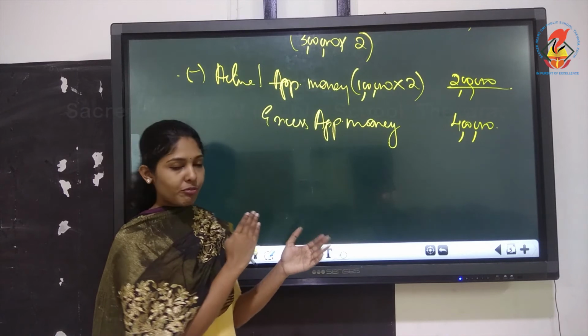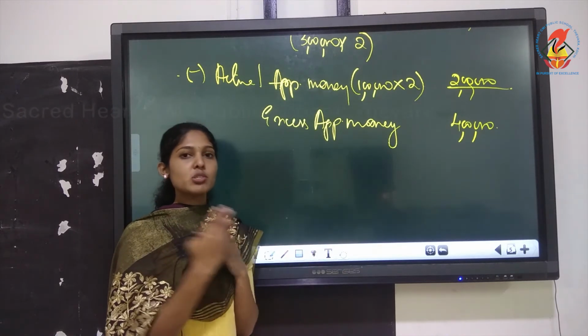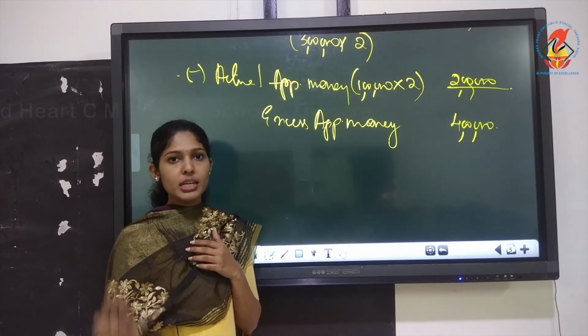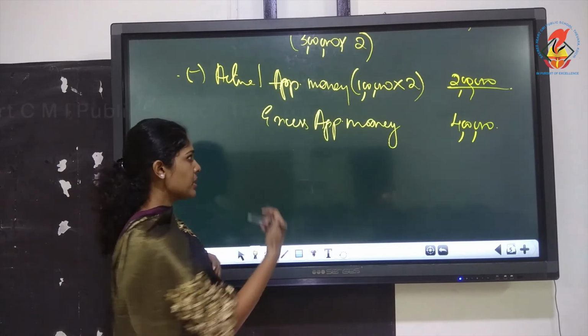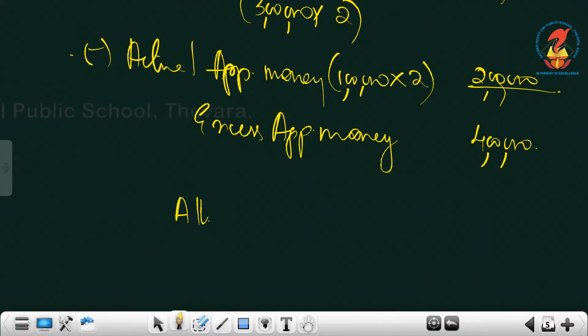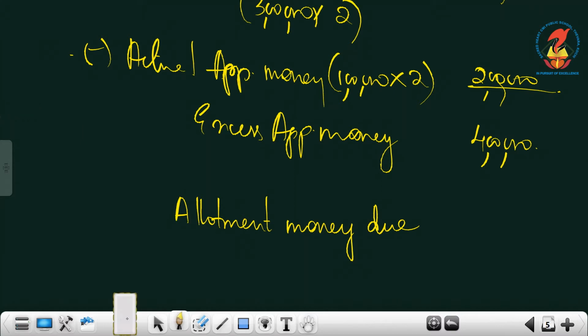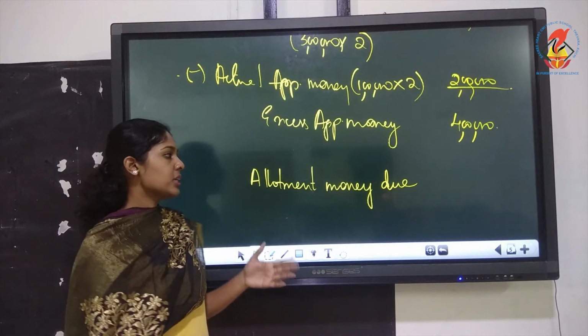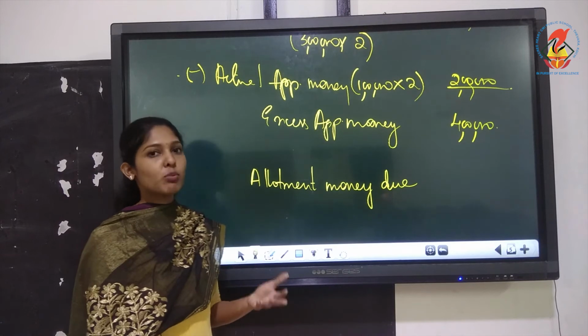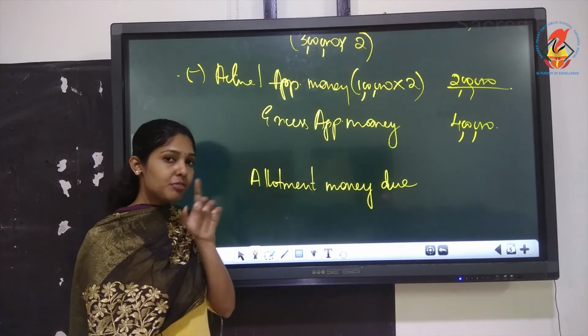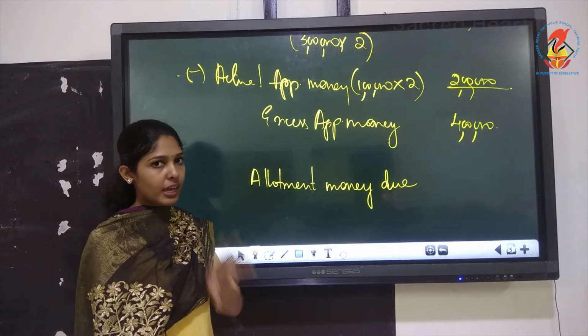The excess 4 lakhs, the entire amount, you are adjusting with the next installment, that is the allotment installment. So we will see what allotment money is actually needed. We will write one more step. Usually we do not write this step under company calculation. Individual calculation we have to write, but company calculation we usually will not write. But here we need it, since they are specifically saying